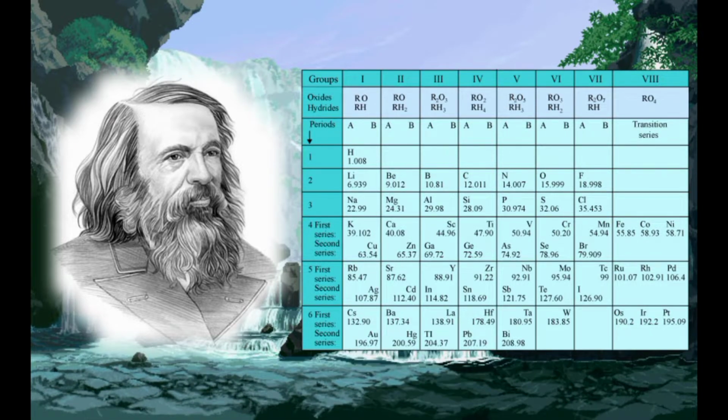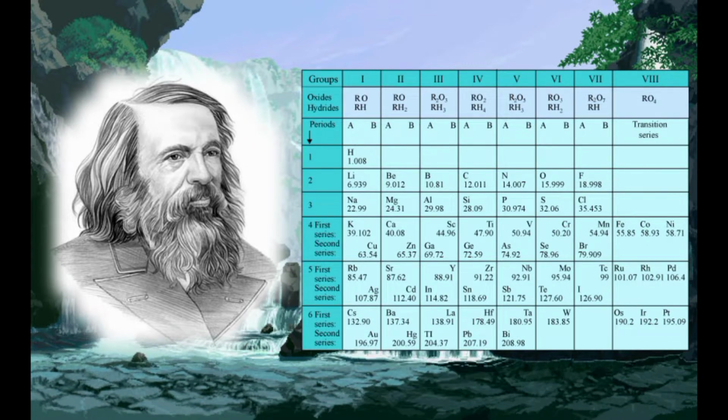While developing the periodic table, there were a few instances where Mendeleev had to place an element with a slightly greater atomic mass before an element with a slightly lower atomic mass. The sequence was inverted so that elements with similar properties could be grouped together. For example, cobalt appeared before nickel.